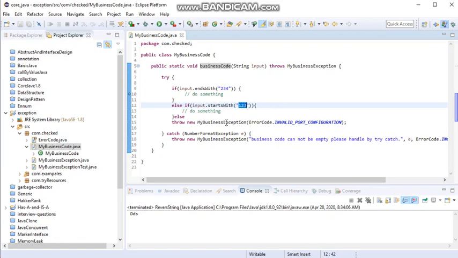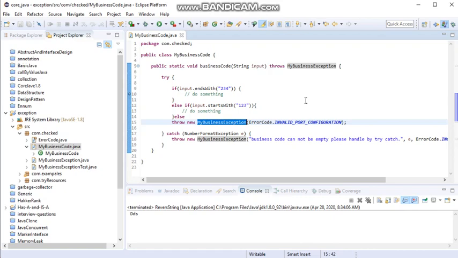So simply I just created the checked exceptions, because this is the kind of client side validation I am performing in this application for this business code. The user is just entering the business code and this is checking. If this is not matching, with the help of the exception we can display the message, right? Or it will not work anymore. So in such situations we can always go ahead with the checked exception.